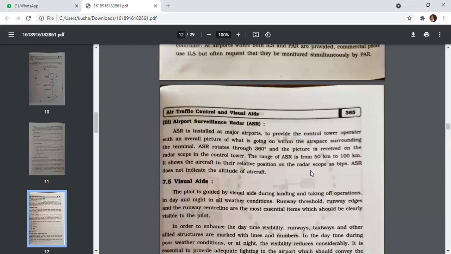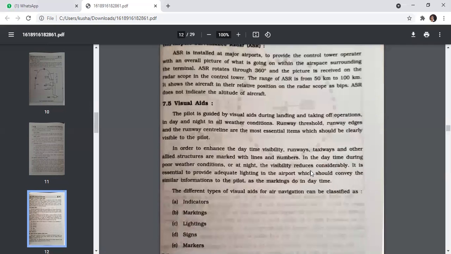ASR is installed at the major airports to provide the control tower operator with an overall picture of what is going on within the airspace surrounding the terminal. ASR rotates through 360 degrees and the picture is received on the radar scope in the control tower. The range of ASR is from 50 km to 100 km. It shows the aircraft in their relative position on the radar scope as blips. ASR does not indicate the altitude of an aircraft. Next is a visual aid.